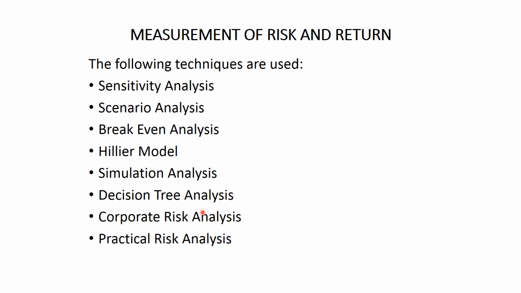Next one, we have a decision tree analysis. The name itself tells: a decision tree is a systematic tree-shaped diagram used to determine a course of action or show a statistical probability. Here, each branch of the decision tree represents a possible decision or occurrence. So we put it in the form of different branches and trees, and at last we go for different alternatives, and the best one will be chosen out of the decision options available in that decision tree.